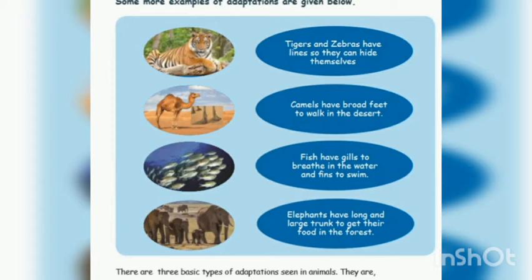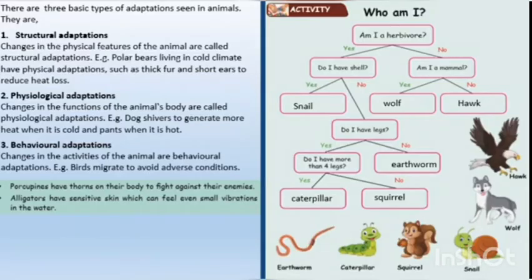There are three basic types of adaptation seen in animals. They are: the first one is structural adaptation, the second one physiological adaptation, the third behavioral adaptation. Let us see the first one, structural adaptation. That is, changes in the physical features. Because they have a special body structure, the animal's changes are called structural adaptation. Changes in the physical features of the animal are called structural adaptation.